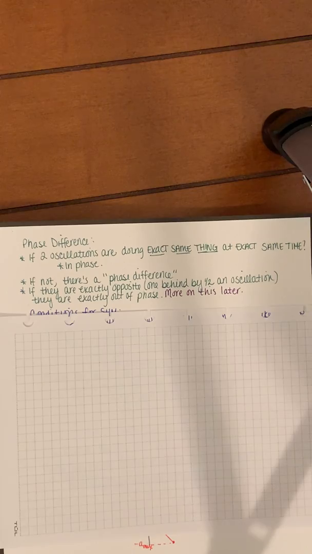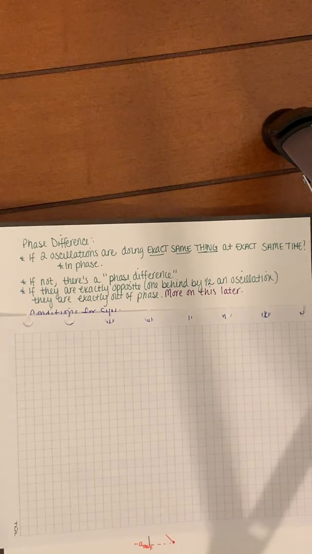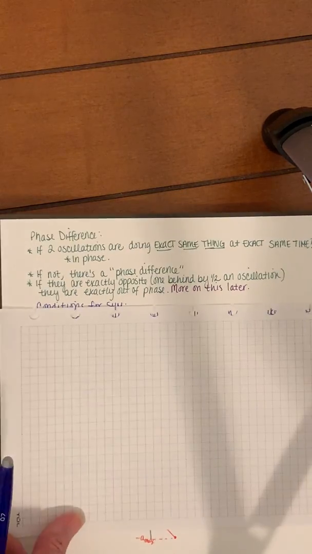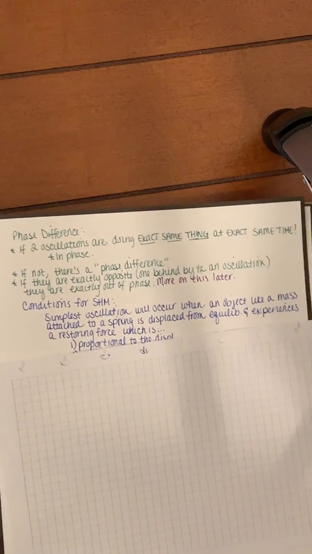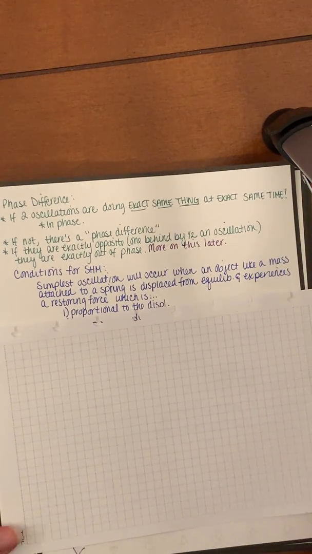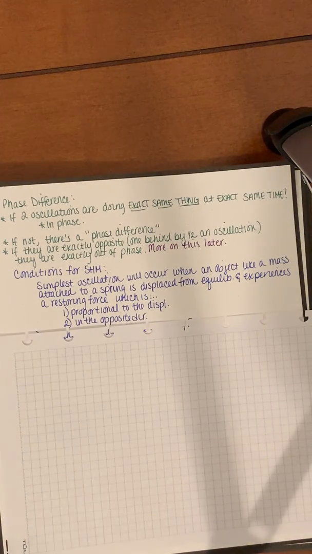So I want you guys to set up a couple of conditions for simple harmonic motion before we move on and start working on some practice problems. So if we look at what the conditions are, in other words, what do we need in order to get simple harmonic motion to occur? I kind of touched on this a little bit: the simplest oscillation will occur when an object, like a mass, is attached to a spring. We're going to start to get some numbers on this.